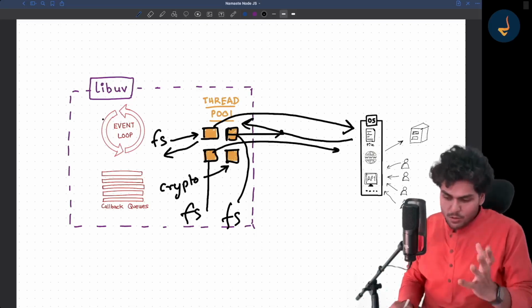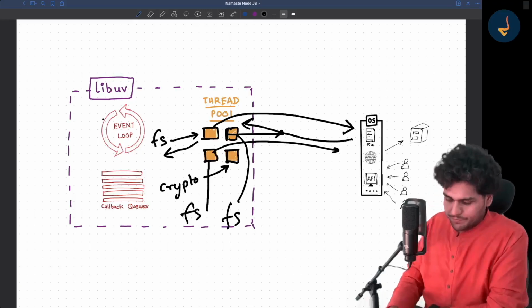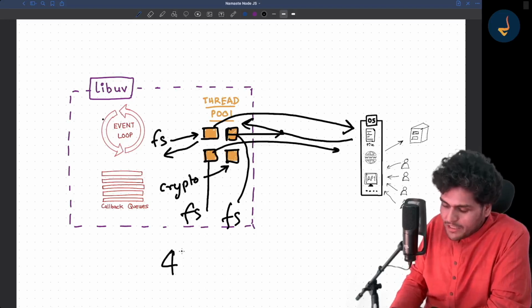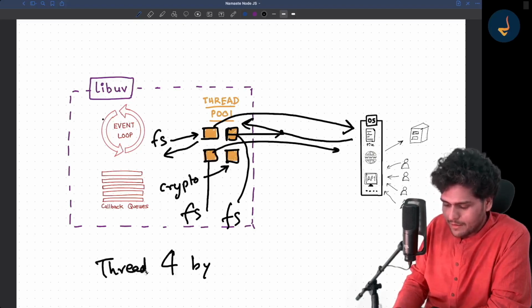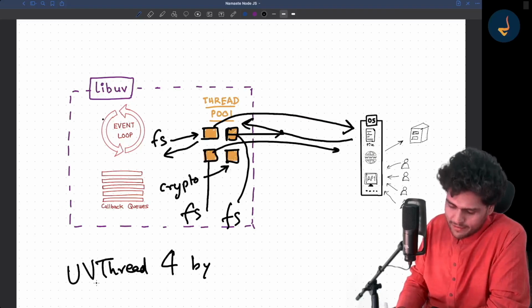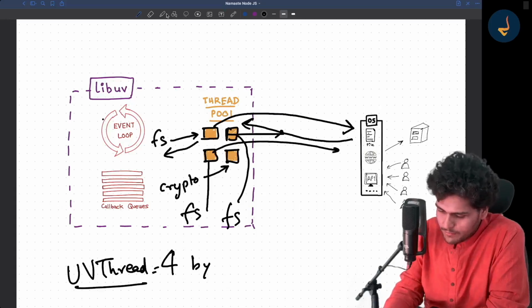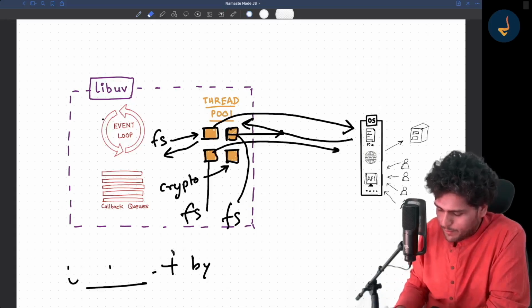Now let me tell you one more thing. In Node.js, the size of the thread pool is 4 by default. 4 threads, right? This is known as UV threads. Let me write it down properly.